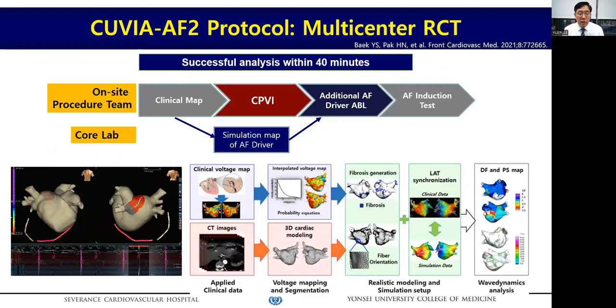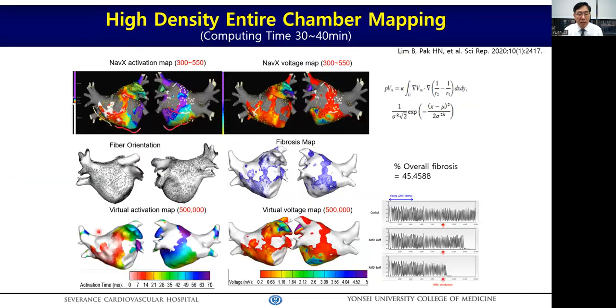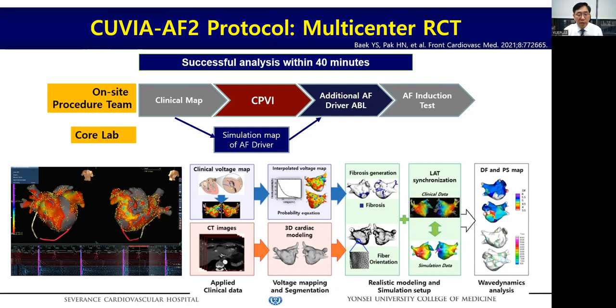Based on this advancement of computational technology, we conducted a prospective multicenter randomized clinical trial for computational modeling-guided DF ablation in patients with persistent AFib. This is the protocol of the randomized trial using the computational modeling integrated by patient-specific voltage, conduction velocity, fibrosis, and fiber orientation. At the beginning of the procedure, we acquired the voltage map after restoring the sinus rhythm. And then we integrated clinical mapping data into AF modeling, induced the virtual atrial fibrillation, and localized dominant frequency.